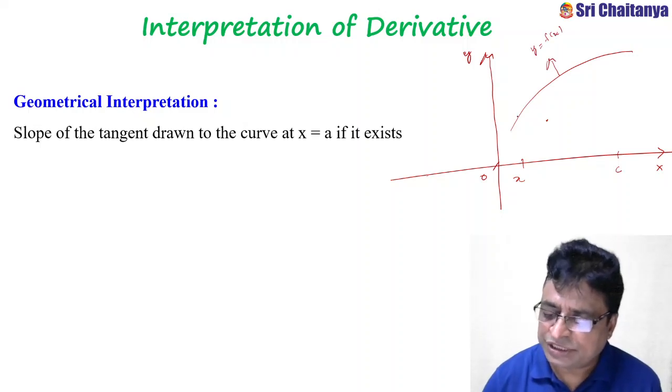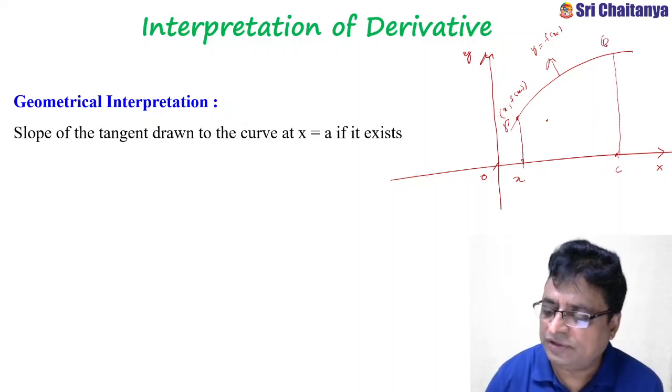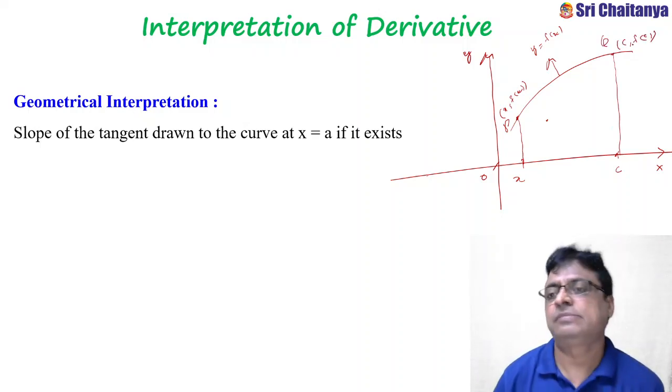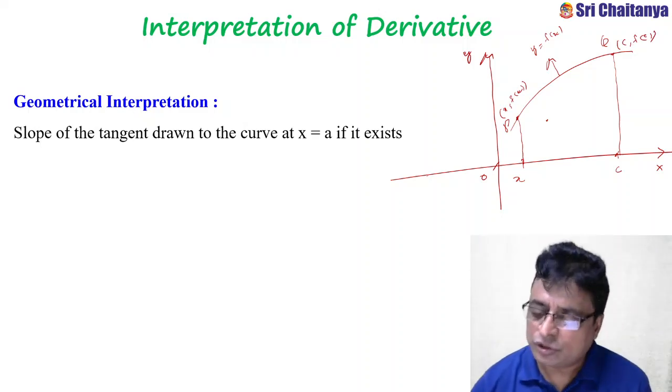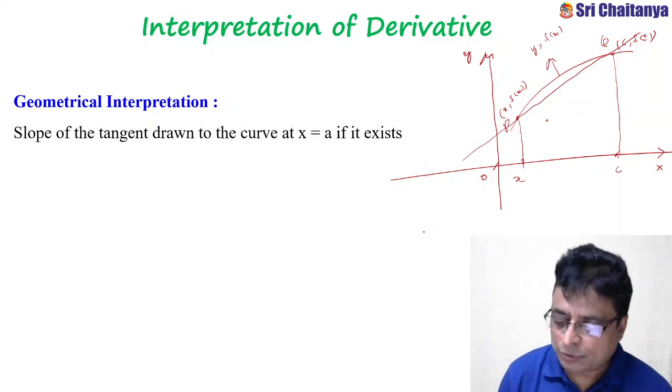So this is the height. This point becomes x comma f of x. Let the point be P. And this is the point C, and you call this point Q. So the coordinates of this point are C comma f of C. Clear? So join these two points, P and Q. My P is x comma f of x, and my Q is C comma f of C.